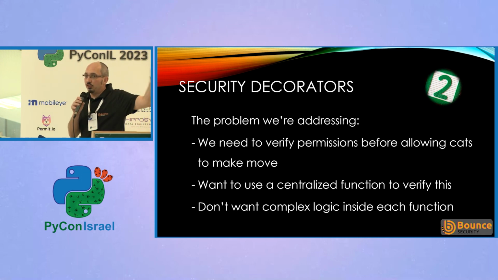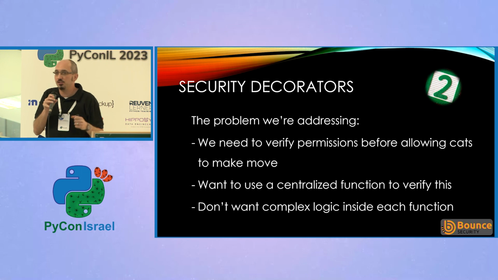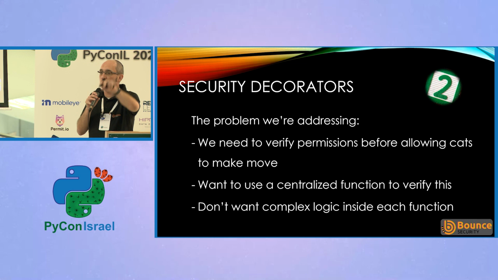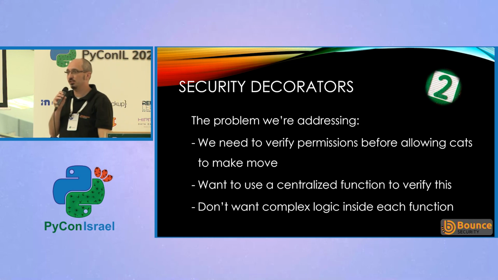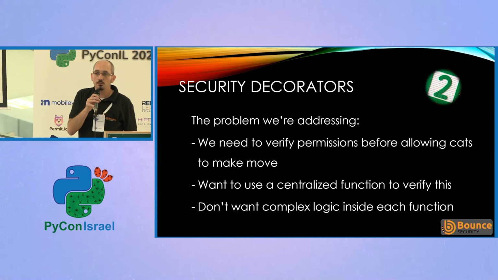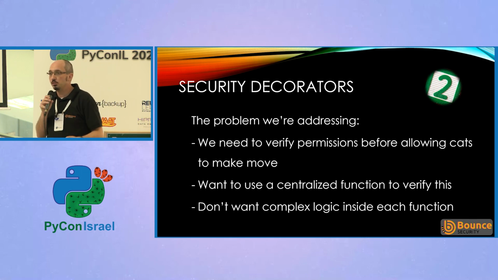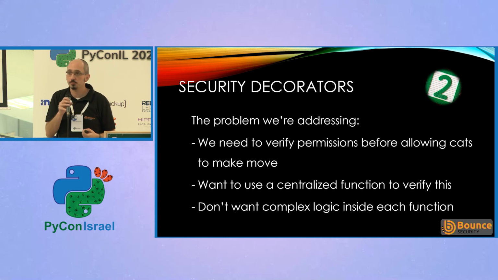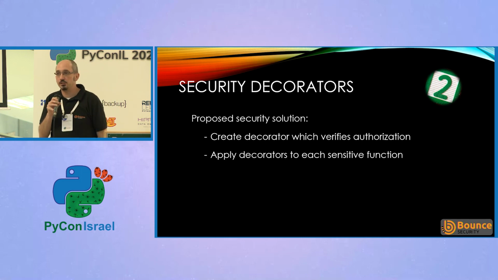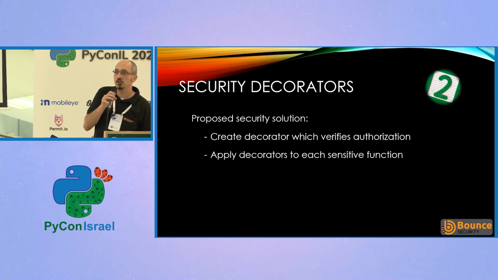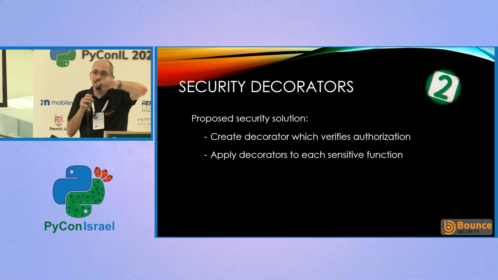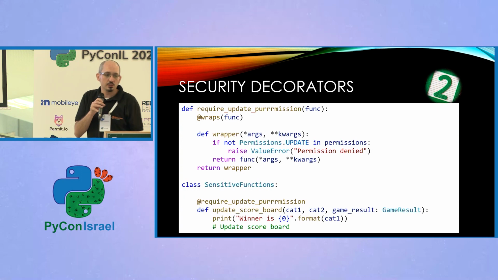Now, we don't want to do this in every single place separately. We saw lots of bad examples of this in this morning's talk, but we're going to use a slightly bad example, but at least we're going to have the implementation in one place. You don't want in every single function a load of if statements governing our permissions. But we do want to apply it to every single one of these functions that we're worried about, every one that has sensitive operations that we want to protect. So we're going to use decorators. We're going to use security decorators to define, OK, these are the functions that need to have authorization applied, and then we're going to implement the authorization logic in one place and then just apply it to all our other functions.